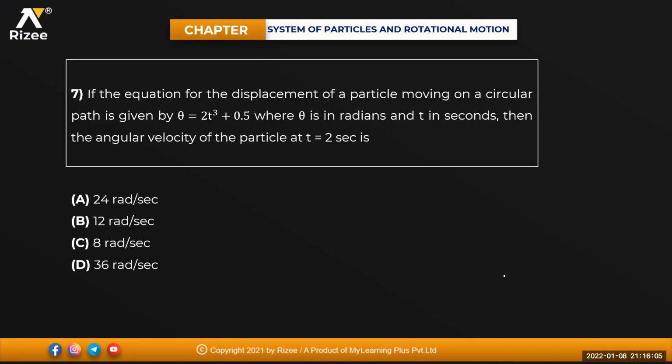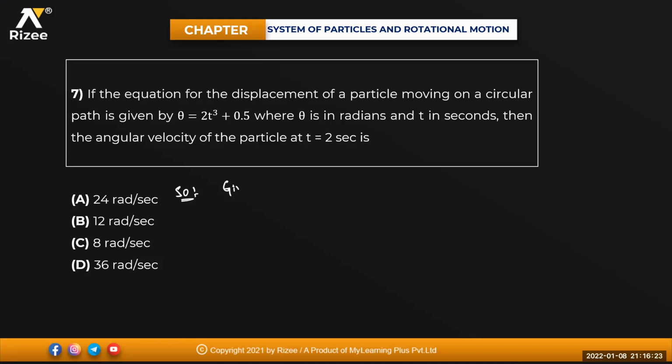Next one. If the equation for the displacement of a particle moving on a circular path is given by theta is equals to 2t cube plus 0.5, where theta is in radians and t in seconds, then angular velocity of the particle at t is equals to 2 seconds is how much?